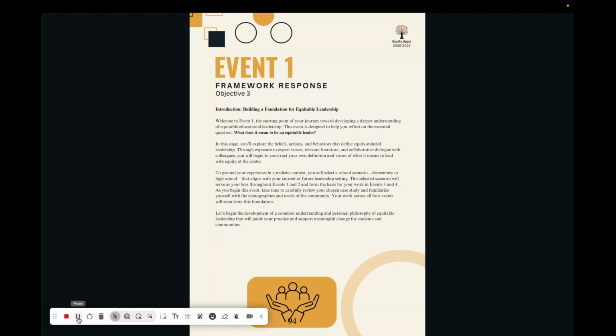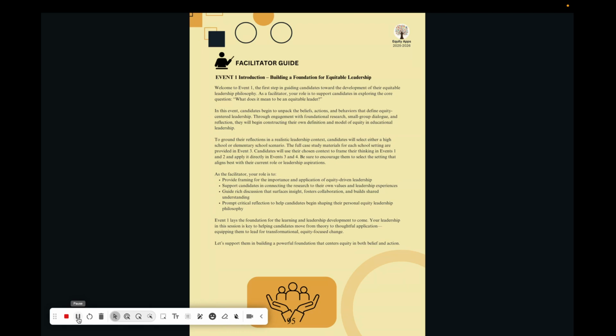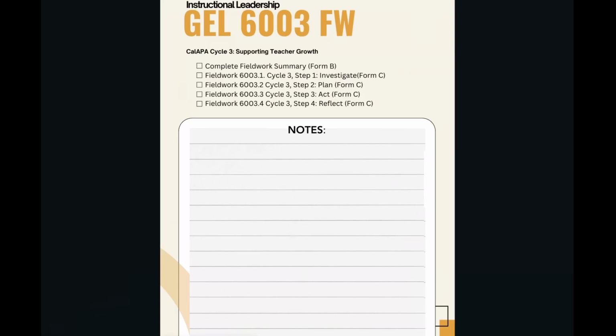In the introduction to Event 1, you'll have first a student page of what students will see, and then following you'll have a facilitator page to provide guidance for you to initiate conversations that are offline or as part of what you do in your weekly work together. On pages 16 to 21, this will give you a list and a place to take notes of the alignment of fieldwork with the Cal APA cycles.